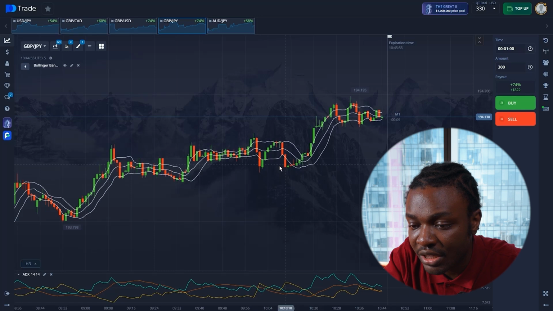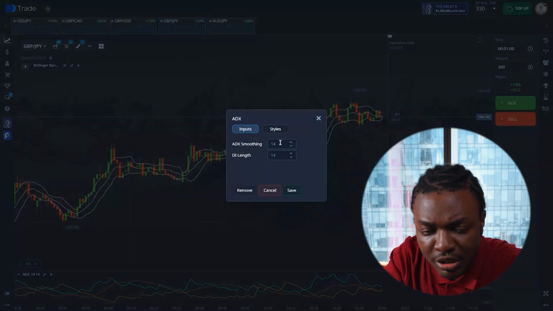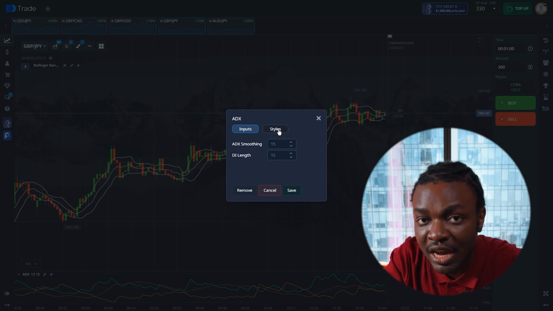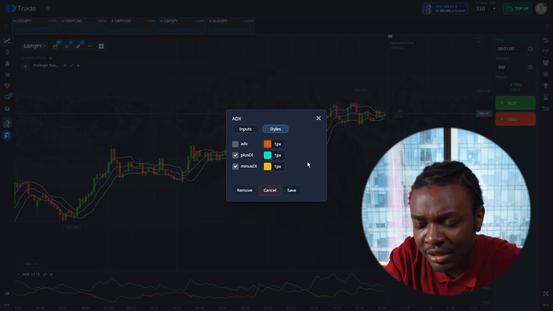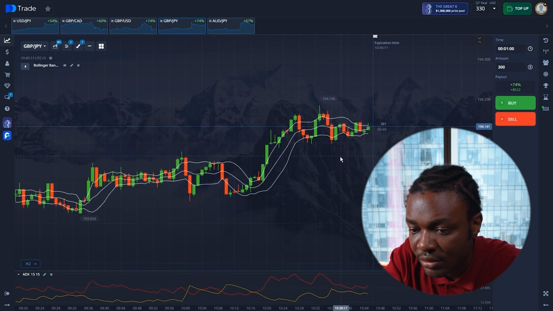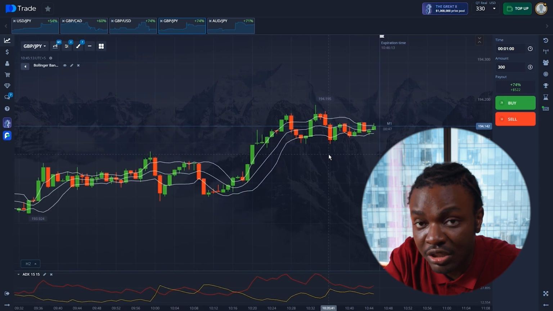Okay, now let's tweak the ADX here. We'll change both parameters to 15 and remove the ADX line itself. We only need the DI lines. So I'll make the plus DI line red so it contrasts better with the yellow one. All right, and now we're all set. So let me show you what this strategy can do.